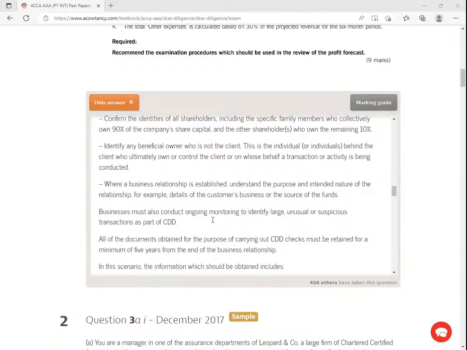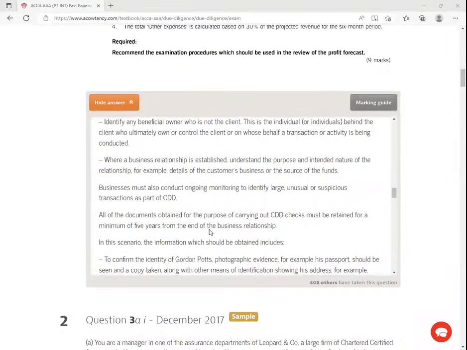Businesses must also conduct ongoing monitoring to identify large, unusual, or suspicious transactions as part of CDD. So anytime you're doing this customer due diligence, it's important, just get the bank statements. Try to see: is there a day that they deposited huge chunks of money in a statement in a day? So in this case, they try to identify these large, unusual, or suspicious transactions.